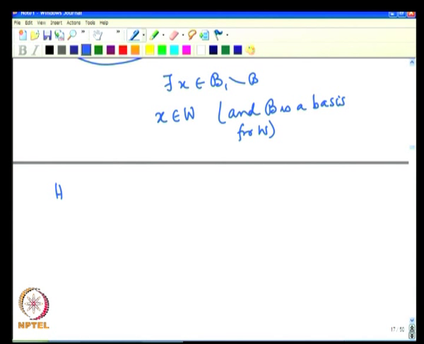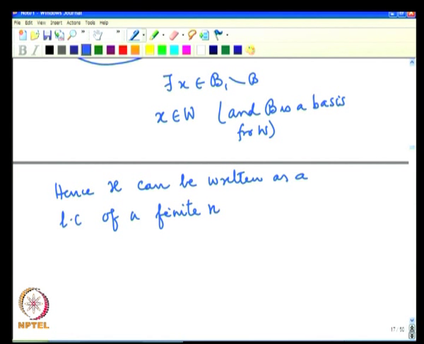So, hence x can be written as a linear combination of a finite number of vectors in B. Say the finite number of vectors are u1, u2, ur.